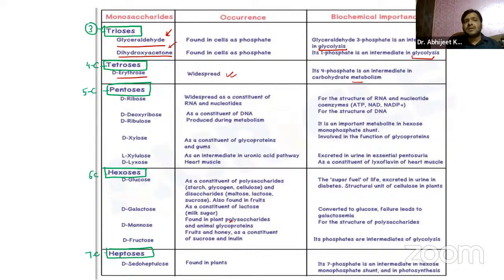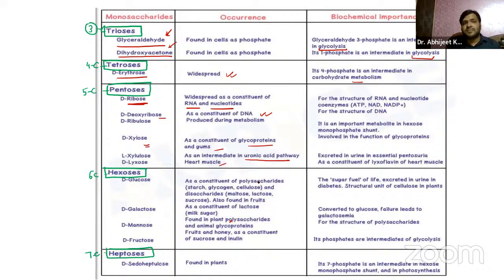Again, the pentoses, right? Now, when I say ribose, guys, you are very much aware that ribose is a constituent of RNA and nucleotides. Deoxyribose is basically the constituent of DNA, right? Ribulose is produced during metabolism. I'll be talking about all the pathways, right? Xylose is a constituent of glycoproteins and gums. Xylulose is an intermediate in the uronic acid pathway. Lyxose is found in the heart muscle.